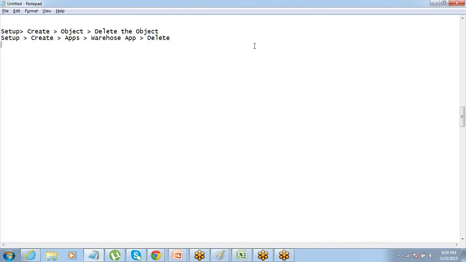All right. So what I want you to do is go to setup, create object, delete the object, go to setup, create apps, warehouse app, delete the warehouse app, delete the merchandise object. Just type done, or something, give me some signal on the chat window so that I know that you are done with this step, so we can proceed further.